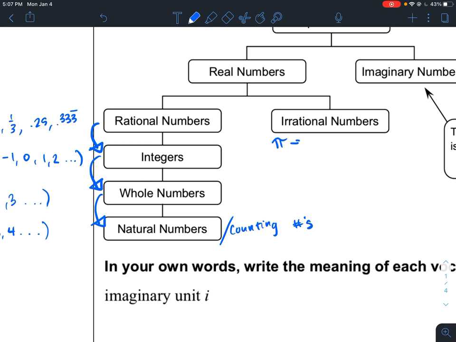Now if you were to punch pi into your calculator, you should get something like 3.14..., and it's a decimal with no occurring pattern, nothing repeating. It's just a bunch of numbers that have no pattern or repetition. So pi is an irrational number. Square root of 2 is also an irrational number. If you were to punch this in, it would give you a similar type of number. These are what we call irrational numbers.